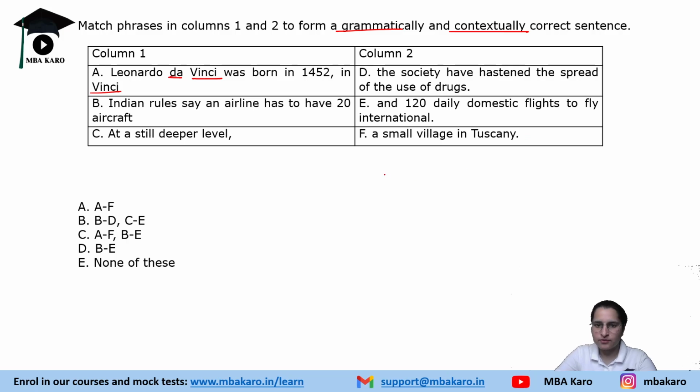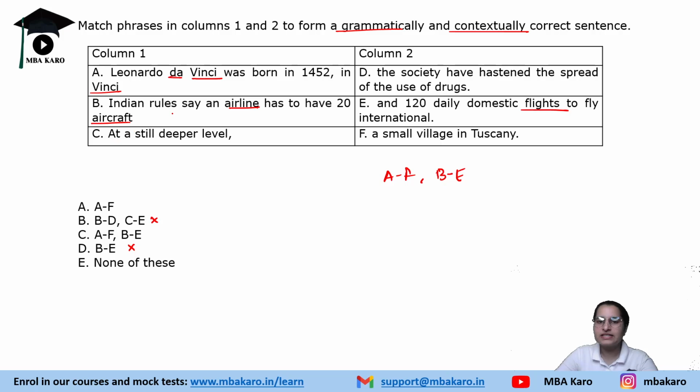So A and F would make a grammatically correct and contextually correct sentence, right? So we are ruling out all the other options that do not have A and F. Next, Indian rules say an airline has to have 20 aircrafts and 120 daily domestic flights to fly international. Talking about aircrafts, airlines, domestic flights. Grammatically correct? So B and E.